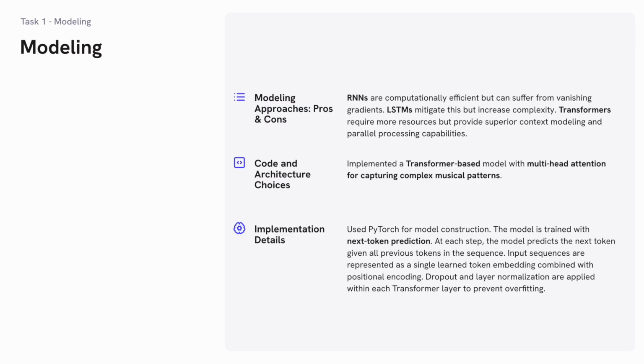So basically, we implemented a transformer-based model with multi-head attention for capturing complex musical patterns. In our implementation, we use PyTorch for model construction. The model is trained with next token prediction. The input sequences are represented as a single learned token embedding combined with positional encoding. Dropout and layer normalization are applied within each transformer layer to prevent overfitting.